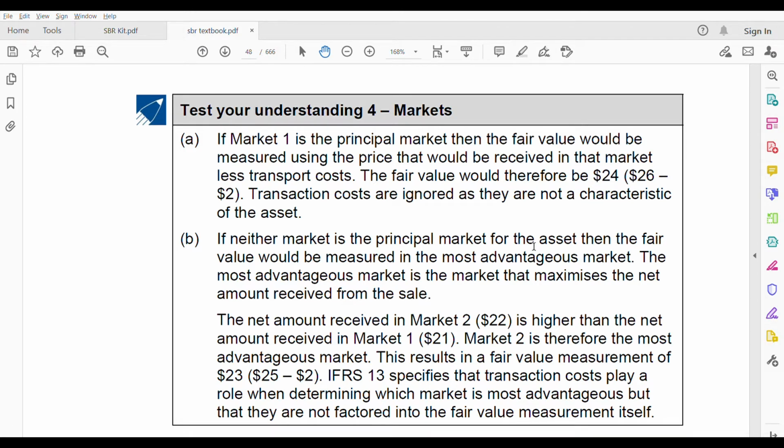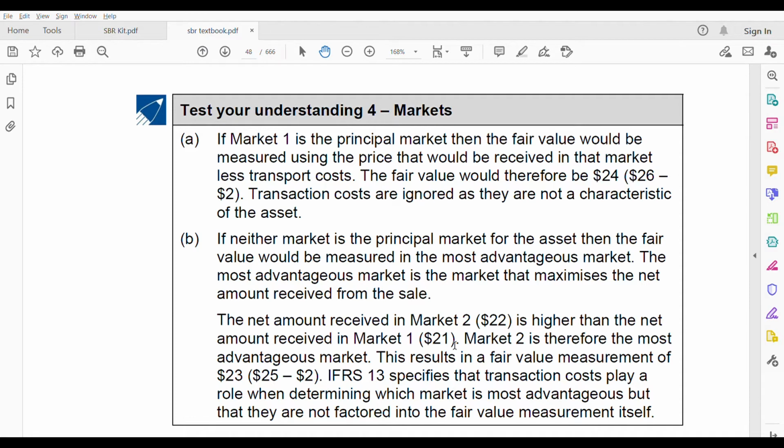Next, when there's no principal market, we refer to the most advantageous market. If neither market is the principal market for an asset, then fair value would be measured in the most advantageous market. The most advantageous market is the market that maximizes the net amount received from the sale. You need to see the net amount received in market 1 and in market 2 and compare. Whichever is higher is the advantageous market. The net amount received in market 2 is 22, which is higher than the net amount received in market 1, which is 21. It's already given to you in the equation.